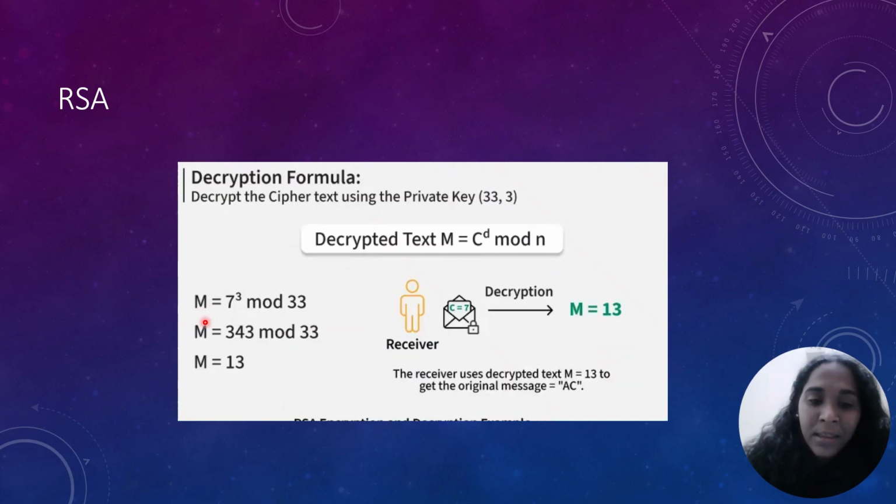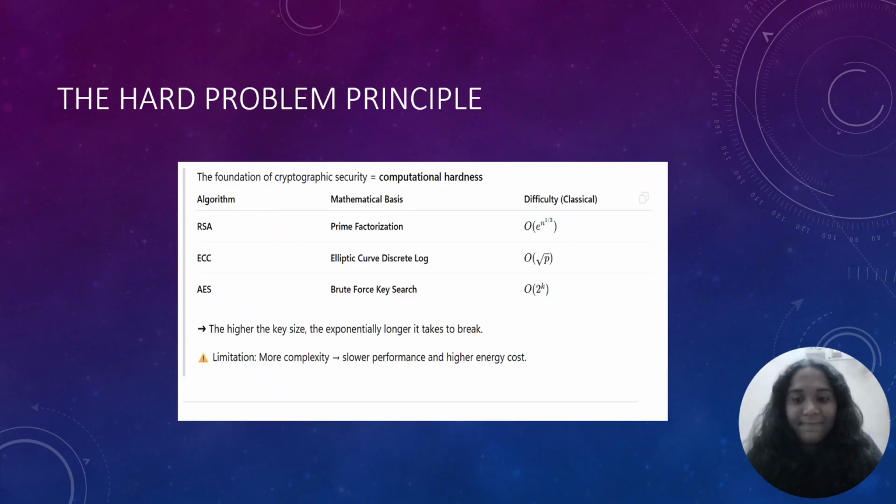And I'll be getting my ciphertext as 7. In order to get my decrypted message back, I have to calculate C power D mod n. Over here we have already calculated C as 7. 7 power 3 mod 33 is 343 mod 33, which is my 13. That's it. I hope you guys understand.